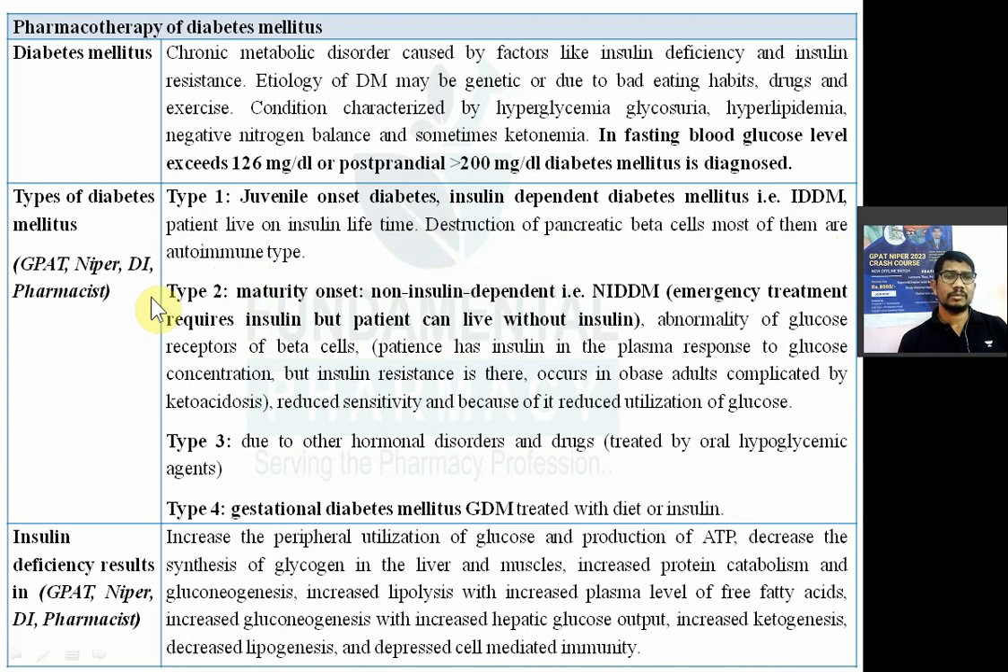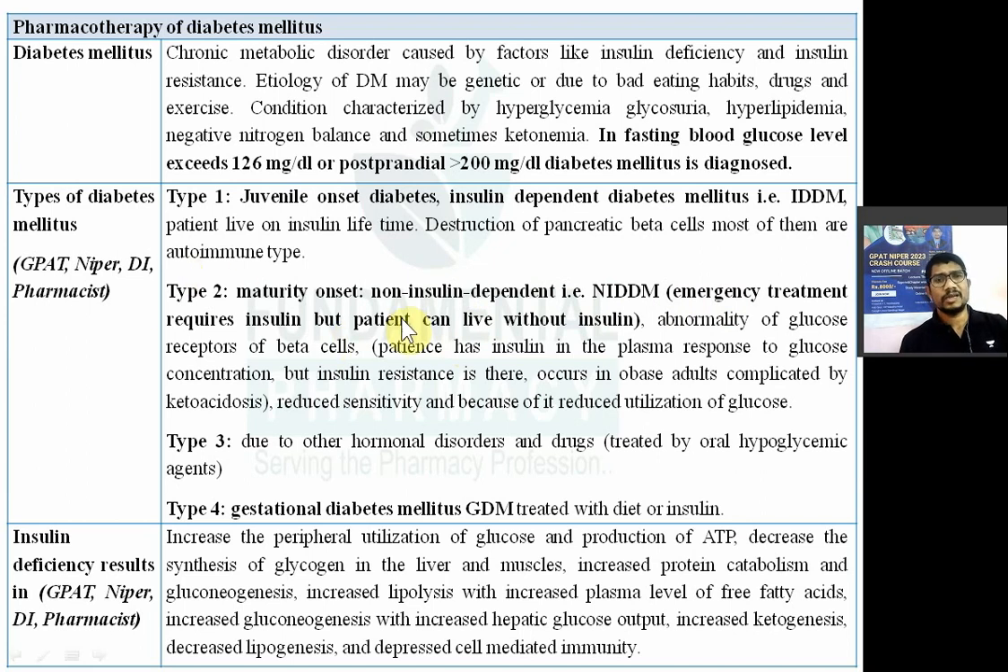The second type of diabetes is nothing but maturity onset diabetes, or it is known as non-insulin dependent diabetes mellitus. Okay, it is not insulin dependent. Why is there this diabetes? Because there is insulin in your body, but it has become resistant.